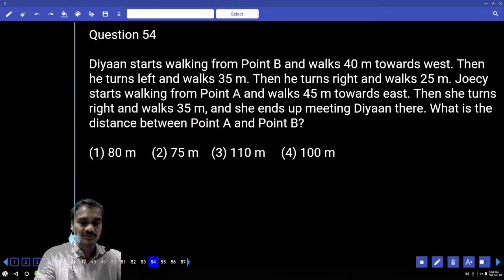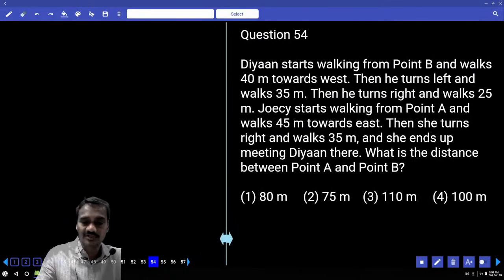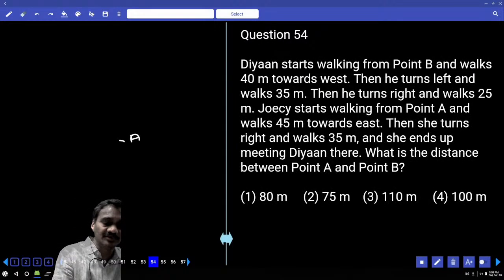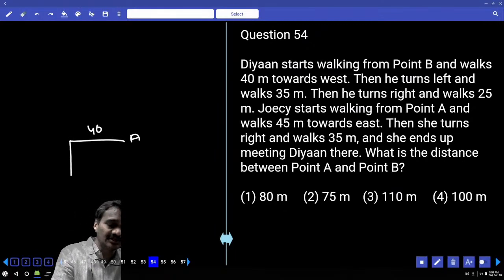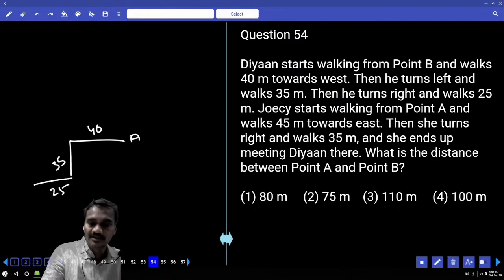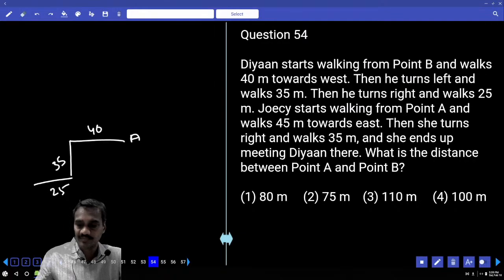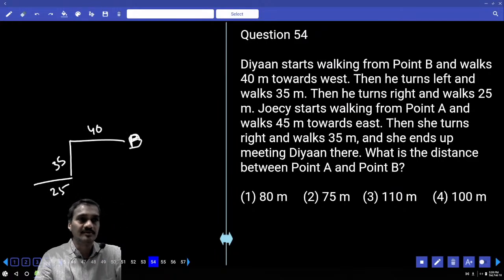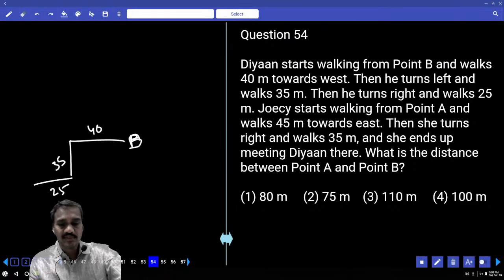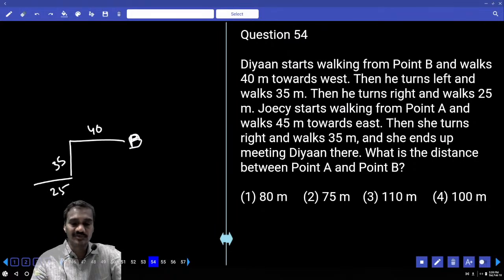Then 54. Now in this 54, Dion starts walking from point B and walks 40 meters towards west. A is the starting point of Joyce. First he walks 40 meters, and then he turns left and walks for 35 meters. Then he turns right and walks for 25 meters. And Joyce starts walking from point A and walks 45 meters towards east.